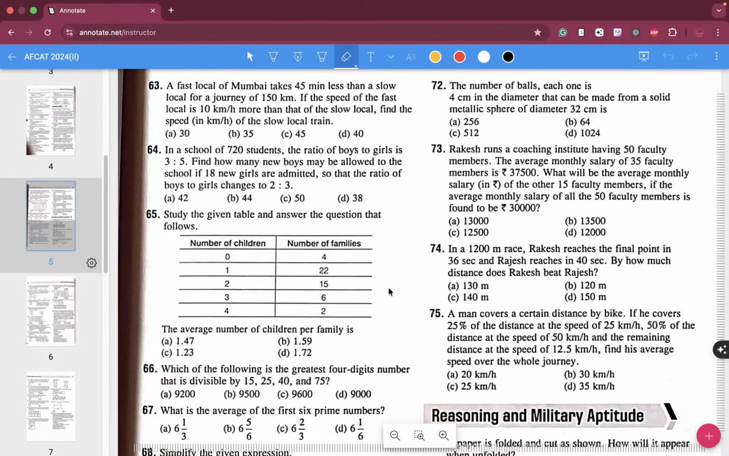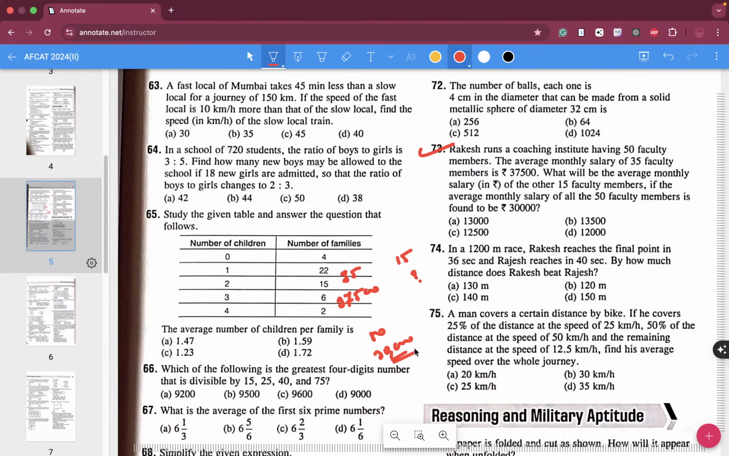The average monthly salary, question number 73. Average monthly salary of 35 faculty is 37,500. What will be the average monthly salary of those 15 people? So that the average of the 50 should be 30,000 is what they are asking. If the average monthly salary of all the 50 faculty members is found to be 30,000, then what is the average of those 15 people?